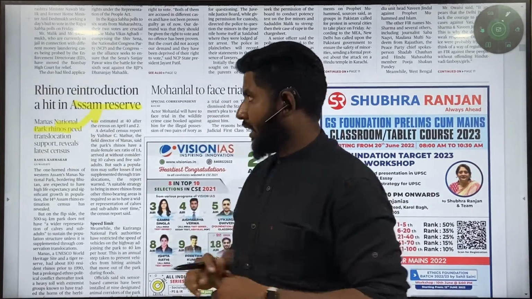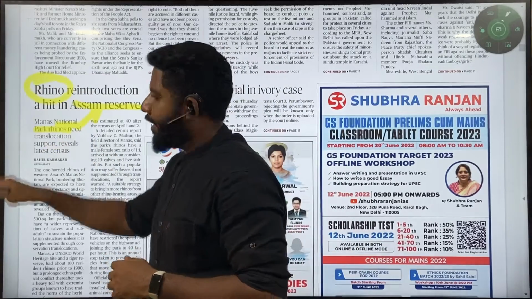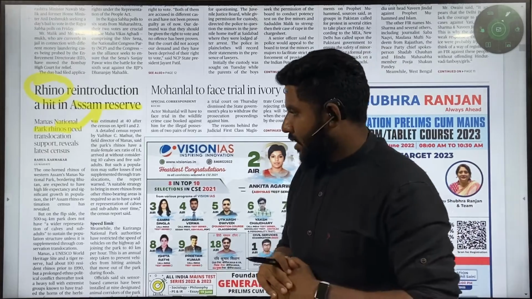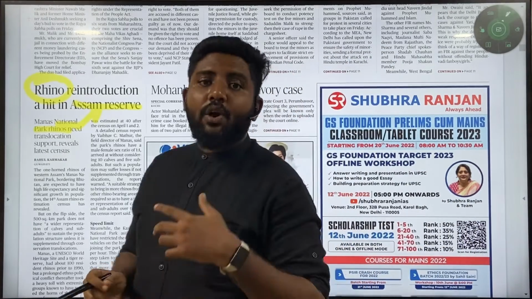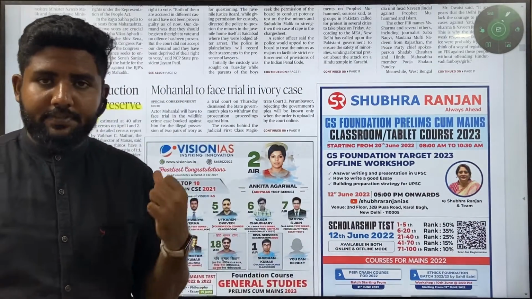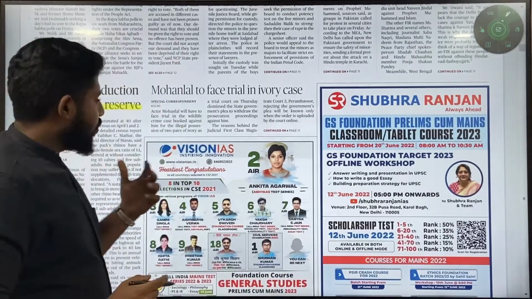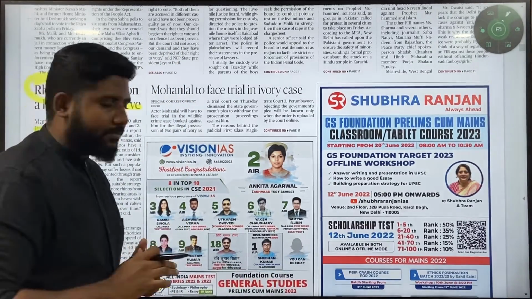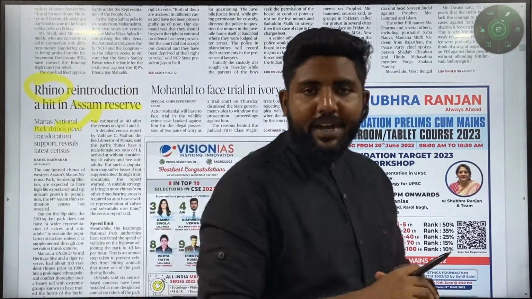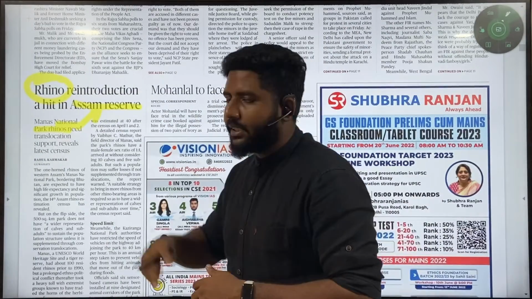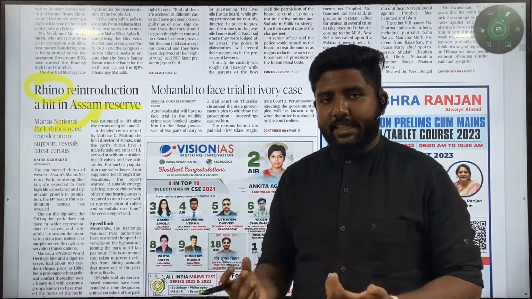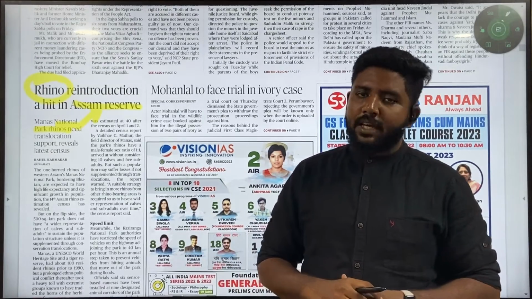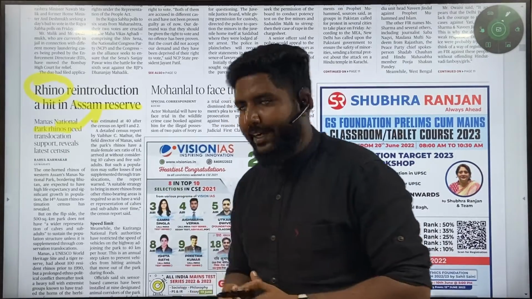In the match the following. And again, what is the role of rhino? What kind of status do they have with respect to IUCN, and are they critically endangered? What kind of protections are there in case they get poached? What kind of threats do they face? Those are all important. Apart from that, this article describes why introducing rhinos into the Assam reserve is a threat. What is the problem with respect to reintroducing the rhinos into the reserve? That also you have to read.